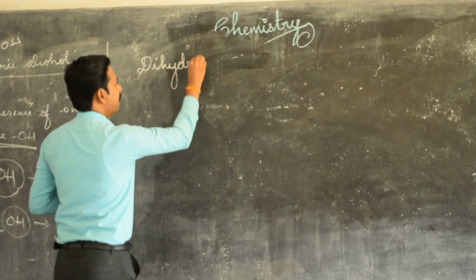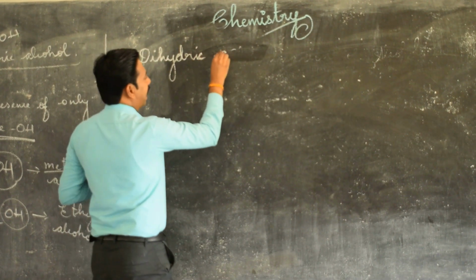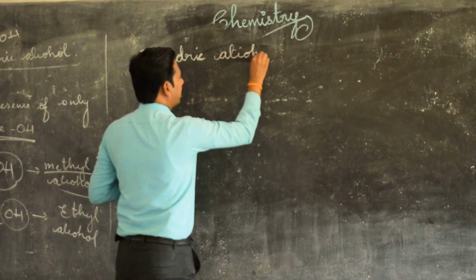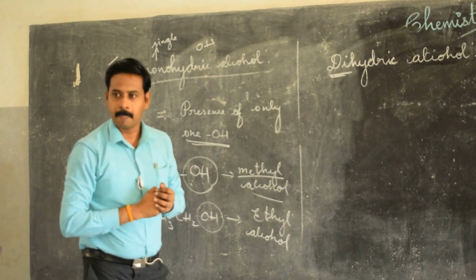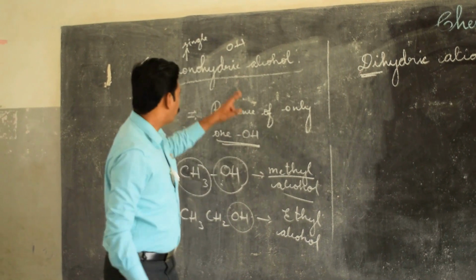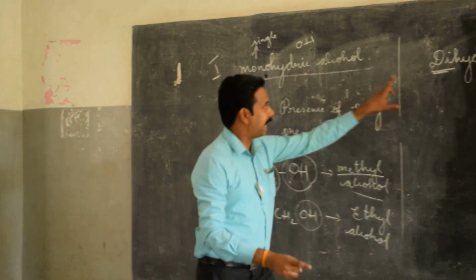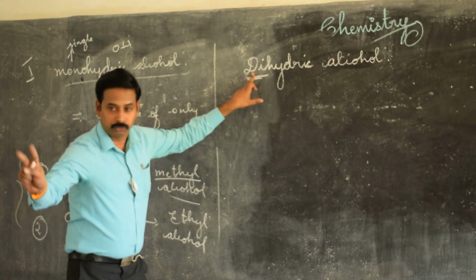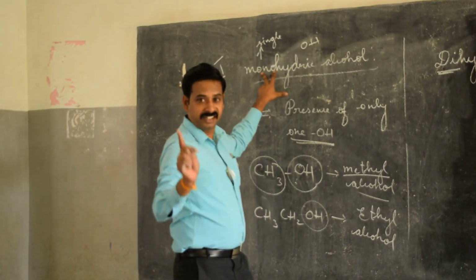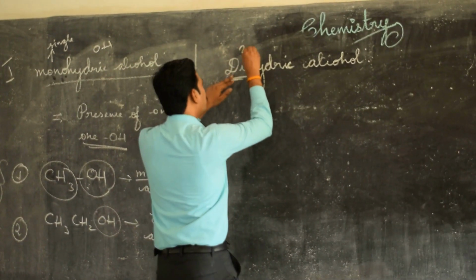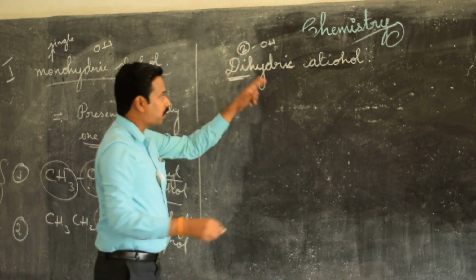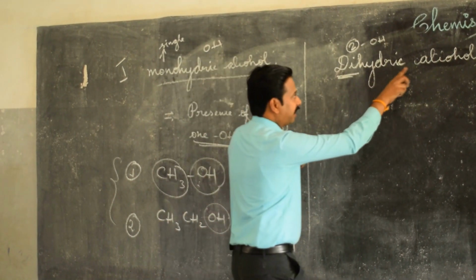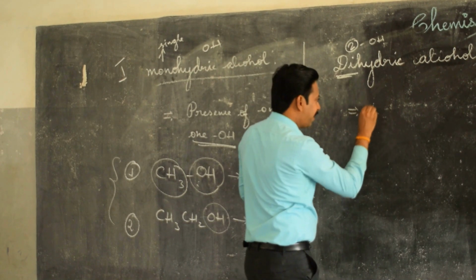As usual, the name itself gives the meaning. Dihydric alcohol. What do you mean by the word di? Di means two. Mono means single, di means two. So 2 OH. Presence of 2 OH in a molecule is called what? Dihydric alcohol. So the definition is